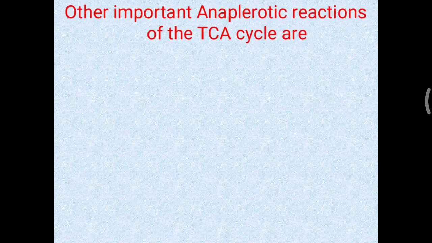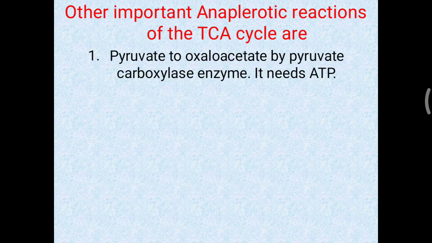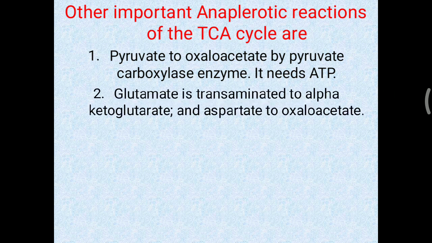So other important anaplerotic reactions of the TCA cycle are pyruvate to oxaloacetate by the pyruvate carboxylase enzyme, and it needs ATP. So pyruvate is converted into the oxaloacetate by pyruvate carboxylase. It is also the first reaction of the gluconeogenesis. So it is also considered anaplerotic whenever the gluconeogenesis is needed.